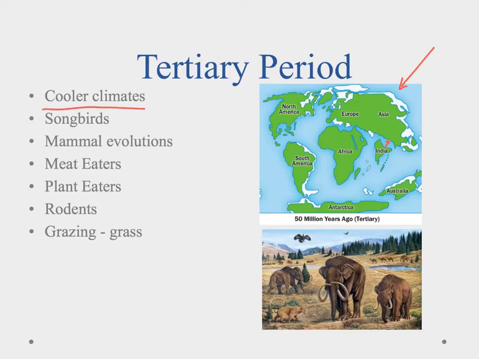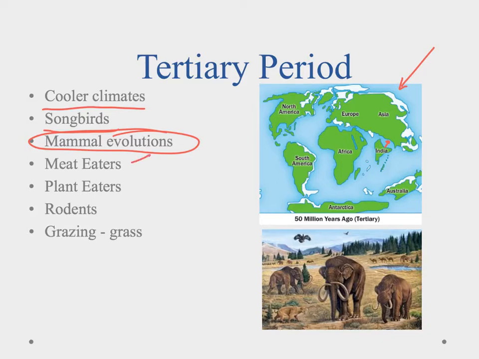One of the things we noticed is that we had these cooler climates, and we kind of hinted about that when we talked about mammals. We saw the evolution of songbirds. So that one's something new. So we had birds coming along. Now we have songbirds. We have these mammal evolutions like we talked about. And they were kind of key and tied to some of the ways that they ate. That was kind of a big one.